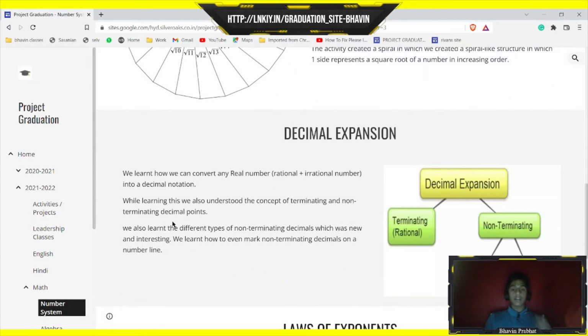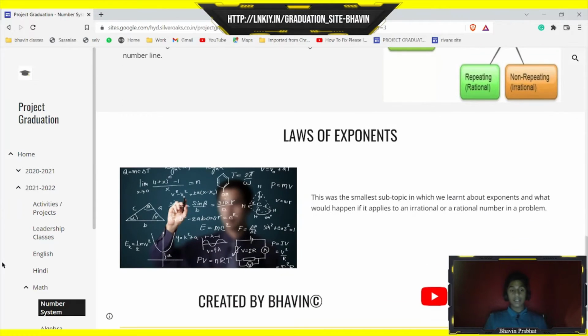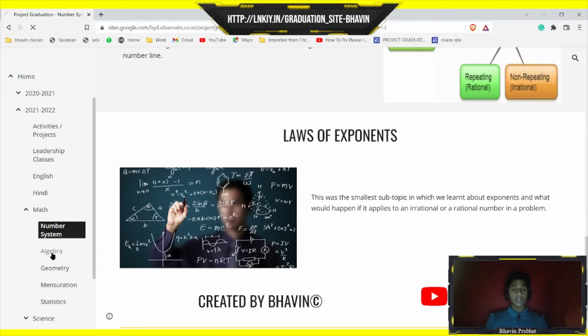And then we learned the laws of decimal expansion. We learned that when the decimal is terminating, it's a rational number, and when it's non-terminating but repeating, that means the decimals have a pattern, then also it's a rational number. But when they have no logic or no pattern, then it's an irrational number. Then we learned a little about the laws of exponents.